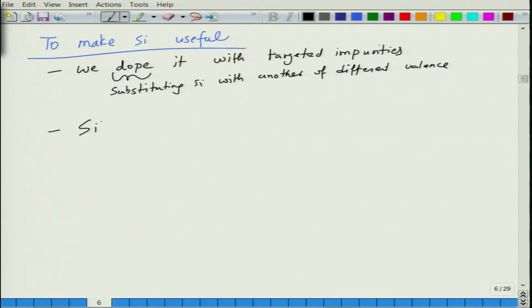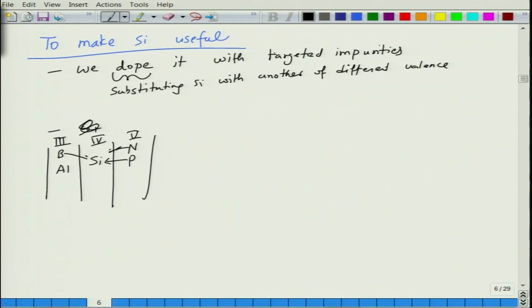So, if you look at group 3, 4, 5: this is group 3, this is group 4, this is group 5. If I look at the periodic table, in group 4 I have silicon. Group 3 has boron, aluminum, let's say, I will not go down, and group 5 has, at the top of the ones, nitrogen and phosphorus. If you put some of the nitrogen or phosphorus in silicon, typically phosphorus, and in this case boron.